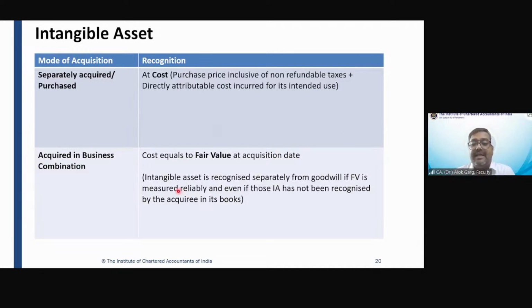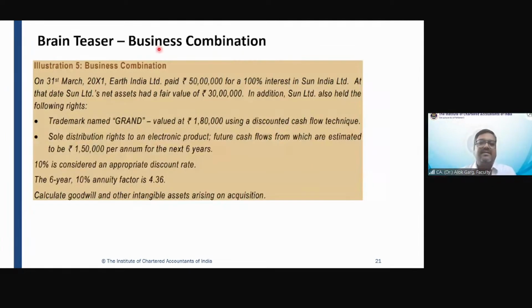So friends, intangible asset in case of business combination, cost equals to fair value at the acquisition date. Intangible asset is recognized separately from goodwill if fair value is measured reliably, and even if those intangible assets have not been recognized by the acquiree in its books of accounts, right? Because the acquirer is paying for those assets, like market share. You remember, market share will never be capitalized in the acquiree's books, but the acquirer can capitalize the market share. Why? Because the acquirer is paying for that. Is that clear? Let's discuss.